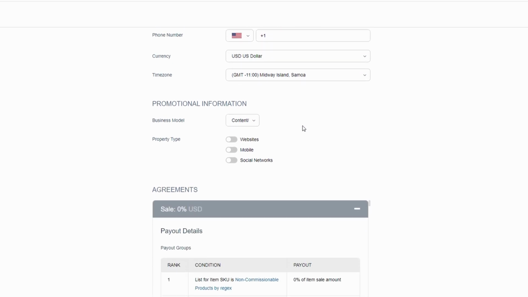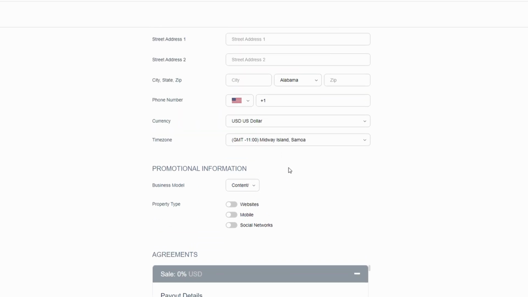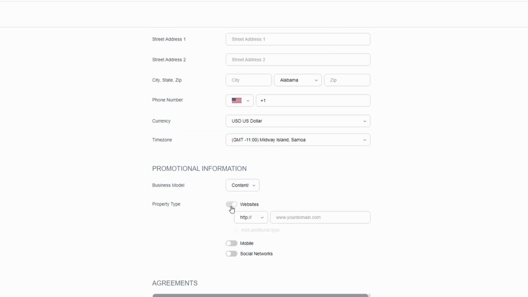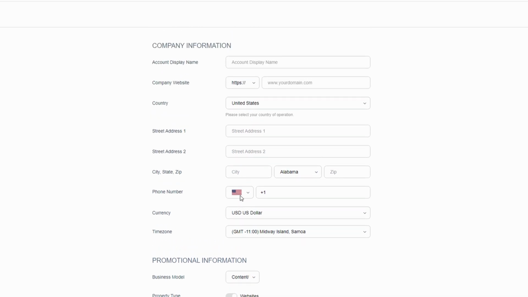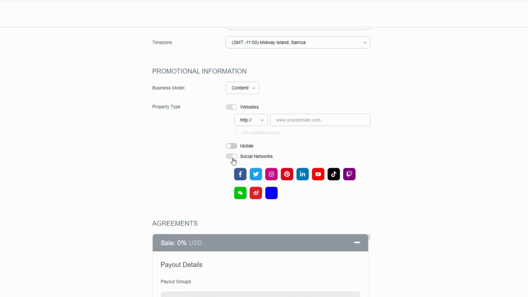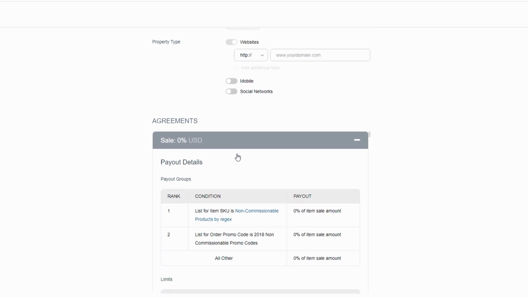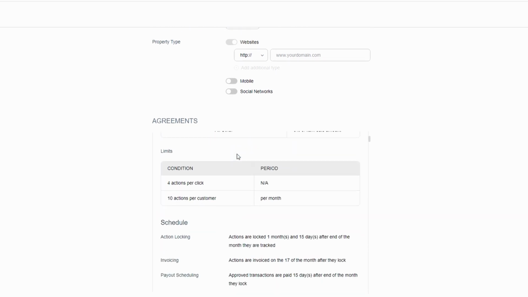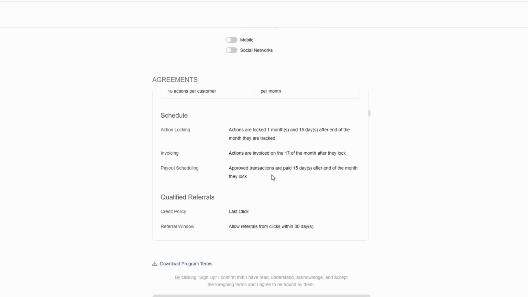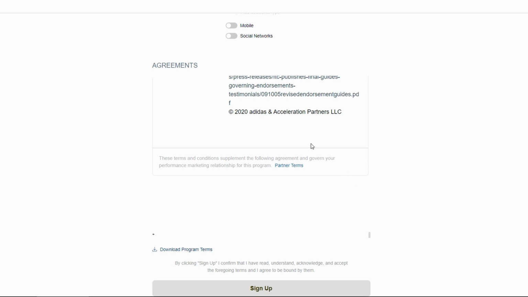Choose your country and select your business model. Provide information about your promotional channels such as website, mobile apps, or social networks. If applicable, enter URLs of your platforms. Review contract terms and conditions. Click on the Sign Up or Continue button to submit your application.